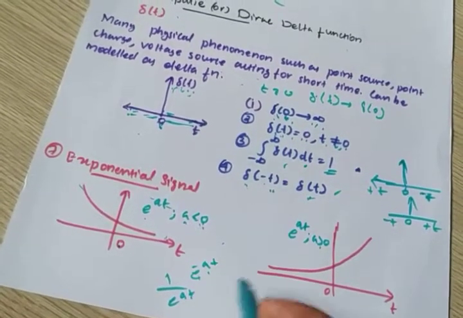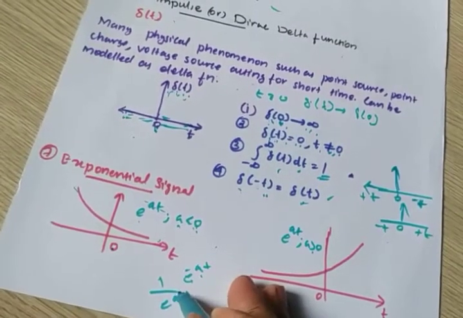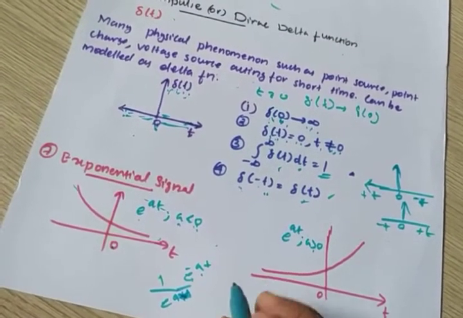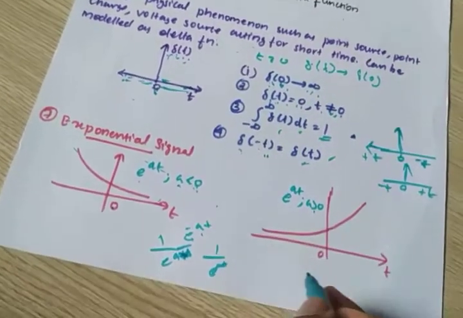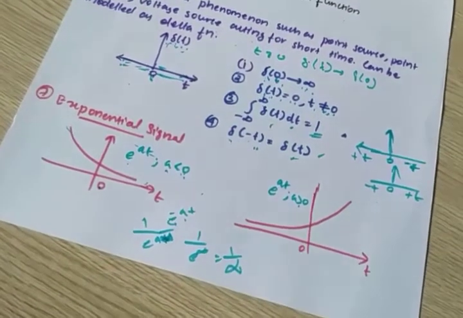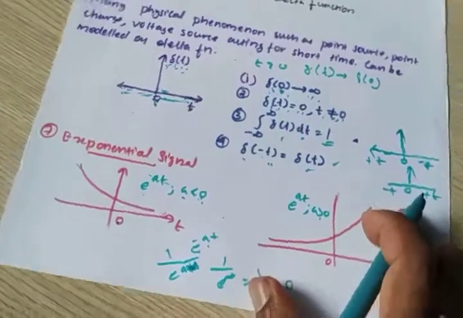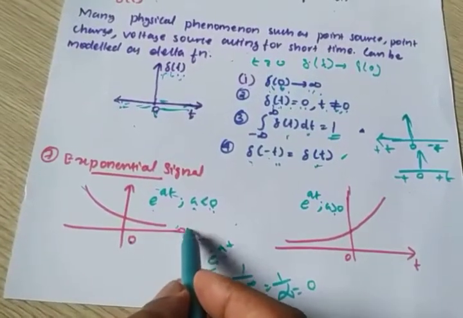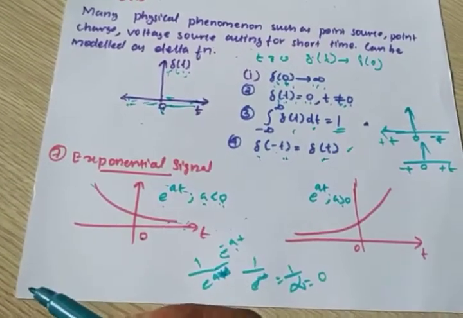As time tends to infinity, we put t equal to infinity: 1 by e raised to infinity means 1 by infinity, and 1 by infinity means 0. So as time tends to infinity, its amplitude approaches 0.